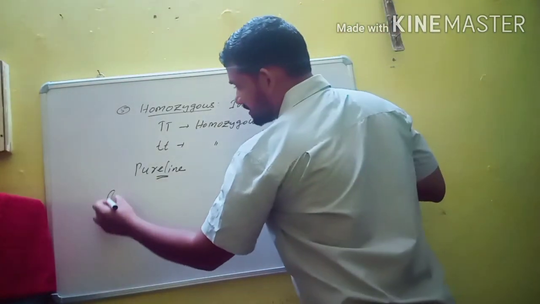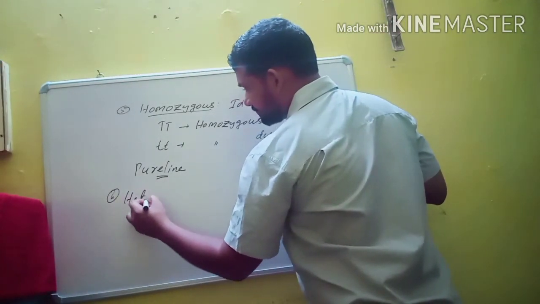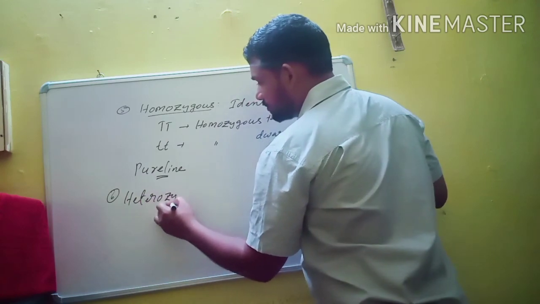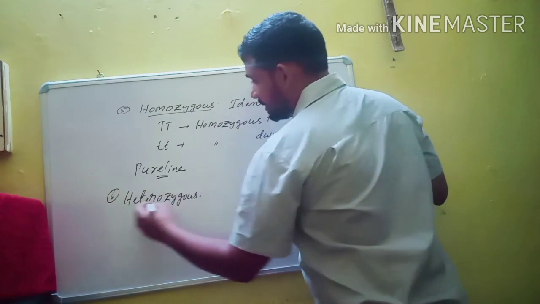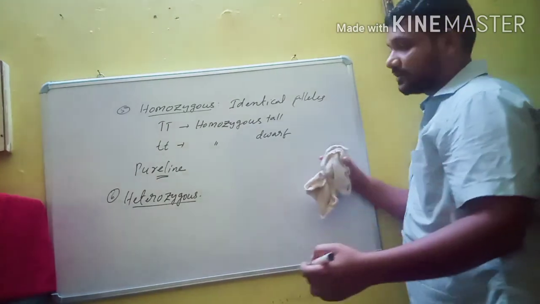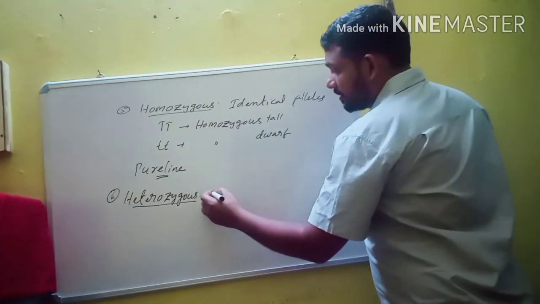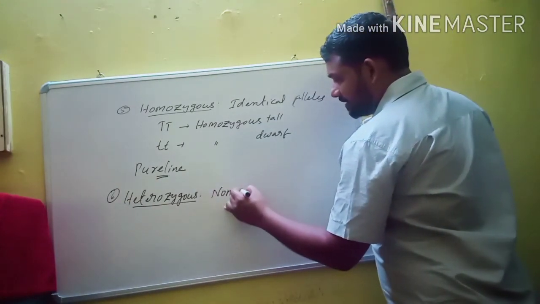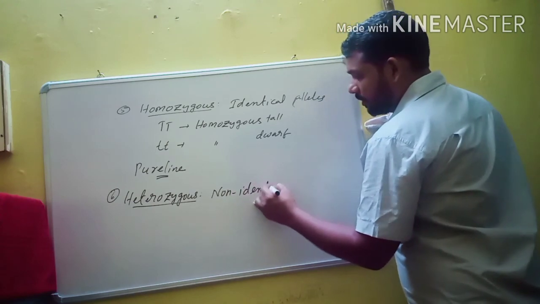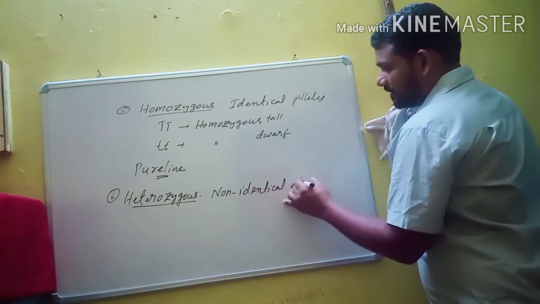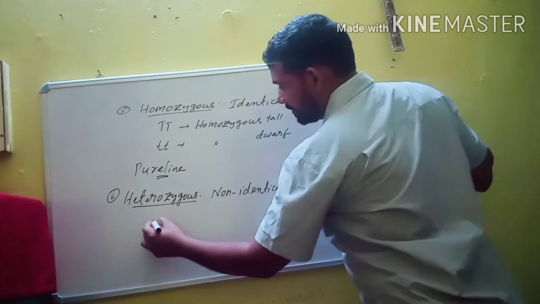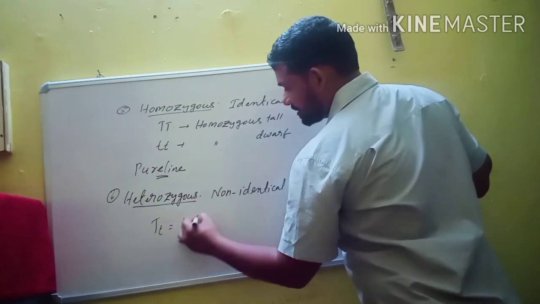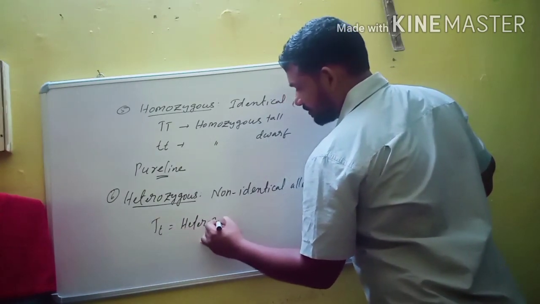And the next term is heterozygous. Heterozygous is an individual which contains non-identical alleles, like capital T and small t. So this is heterozygous tall.